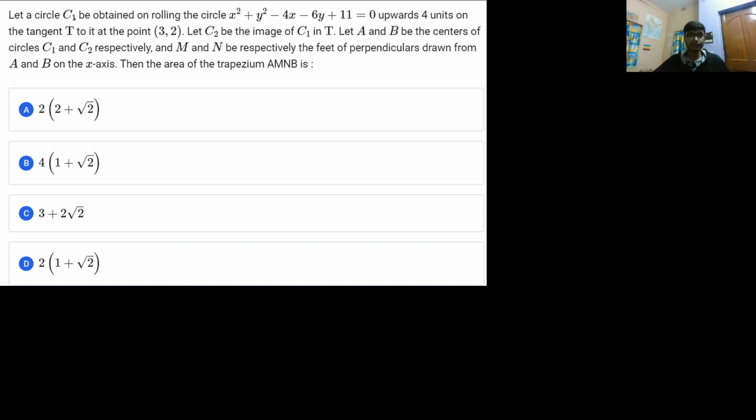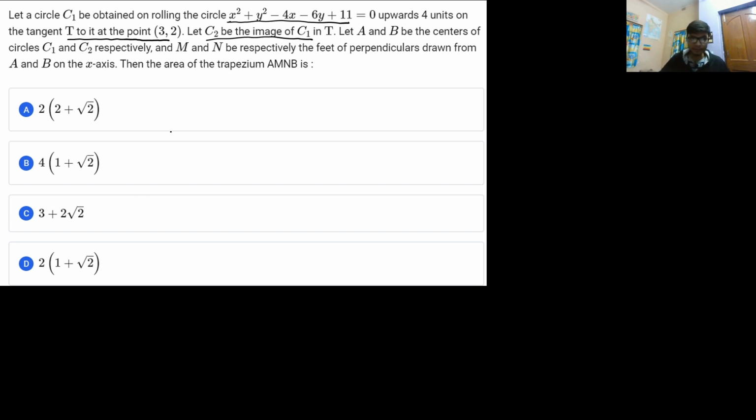So it is saying that there is a circle C1 which is obtained by rolling this particular circle upward 4 units on the tangent t to it at the point. So if the tangent is drawn at the point (3, 2), and on the tangent you roll this particular circle by 4 units, then you get a circle C1, and C2 is basically the image of the circle C1 in that particular tangent.